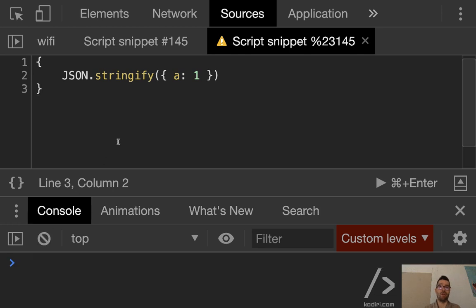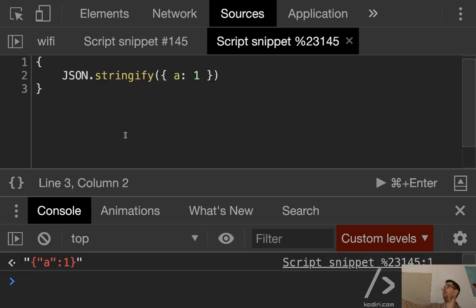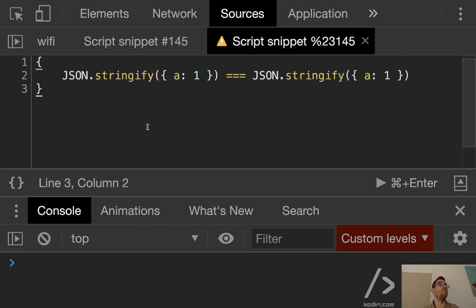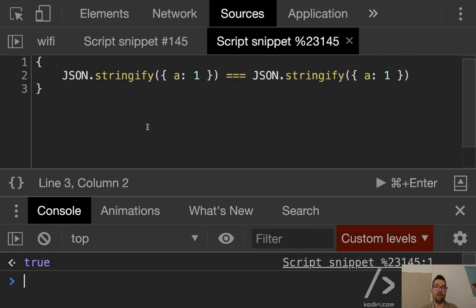So what will that return? Have a look at the console. It's the same thing, you see? It's the object itself represented as a string with the quotes surrounding it. So, will that work? True or false? True, correct, because we're comparing two strings. So with JSON.stringify, we can somehow compare arrays and objects.